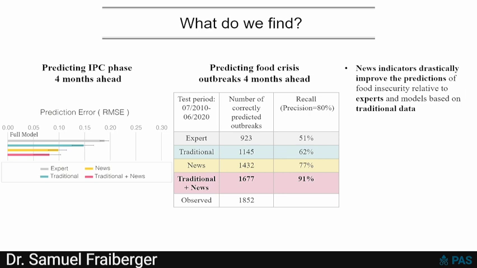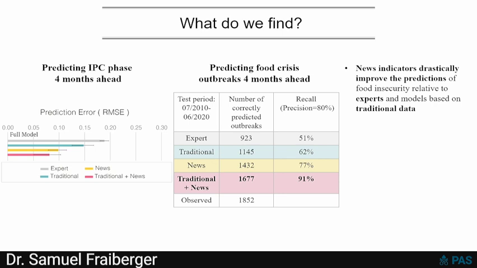If you look at the performance of experts at this prediction, they are able to predict these outcomes about 51 or 52% of the time. The traditional model is able to correctly predict these events 60% of the time. Now, if you look at what we can do with the news indicators only, we can predict food crises 77% of the time. And finally, if you combine our data, the news indicators, and traditional data, we can predict food crises 91% of the time.